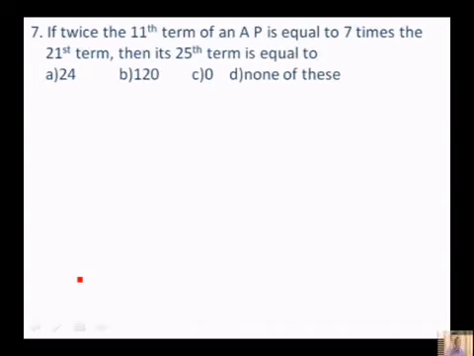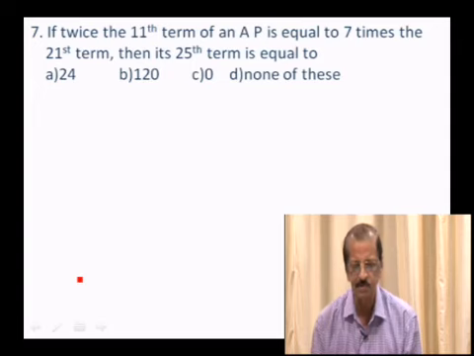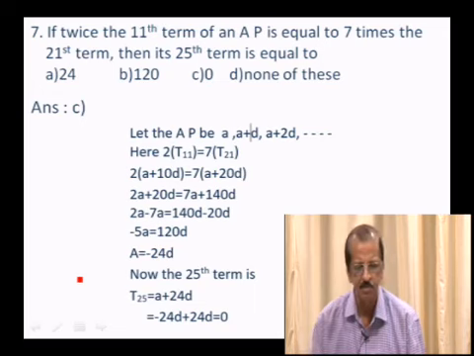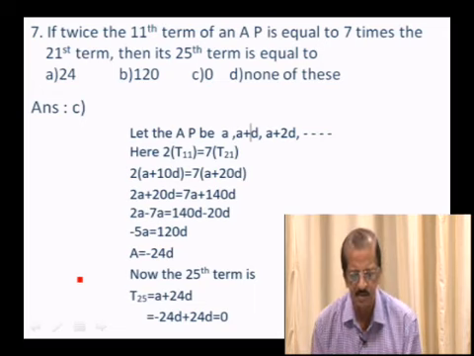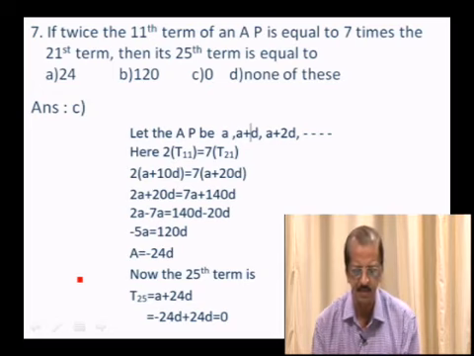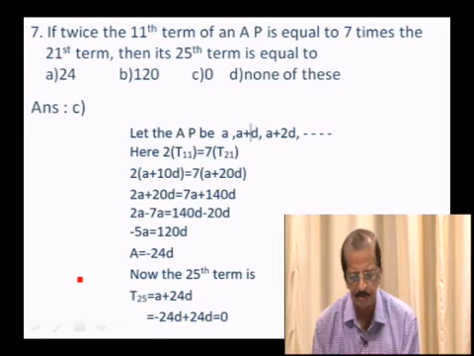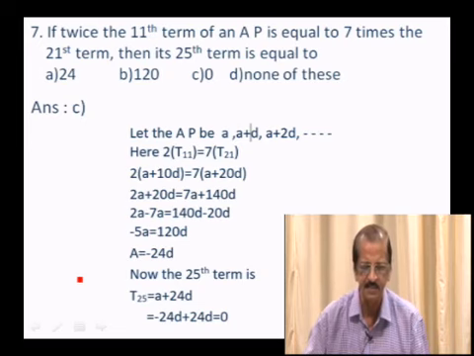Seventh one, twice the 11th term of an AP is equal to 7 times the 21st term. Then its 25th term is also equal to. So here this also, in the same manner, you can just work out. You know these two terms. 2 into T11 is equal to 7 into T21. 2 into a plus 10d is equal to 7 into a plus 20d. So if you simplify, you get a equals minus 24d. Now the 25th term is T25 is equal to a plus 24d. So minus 24d plus 24d, that's equal to 0. So the option is once again C, 0.